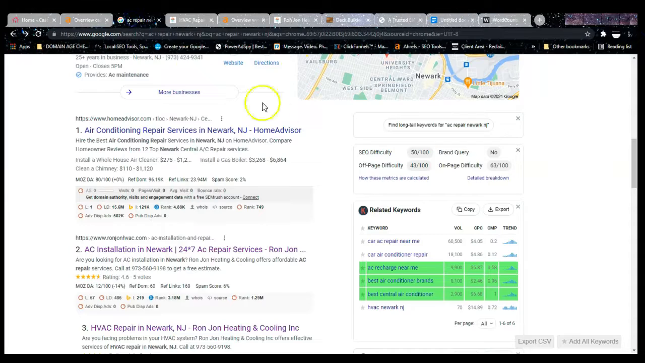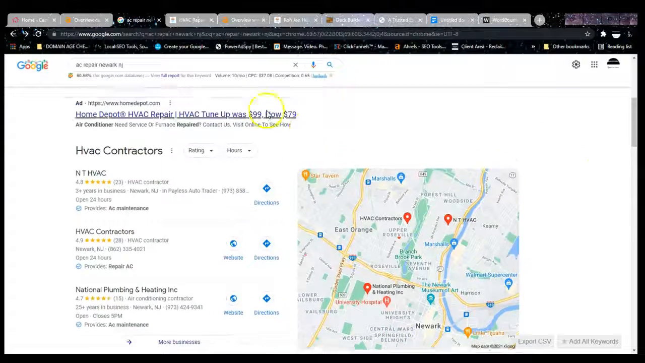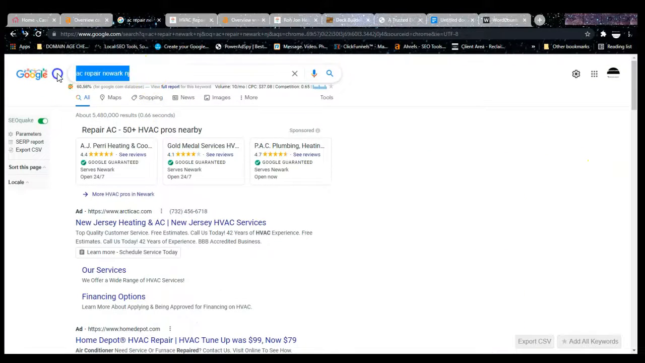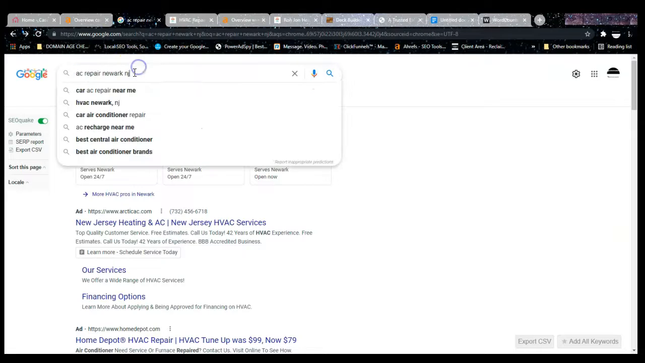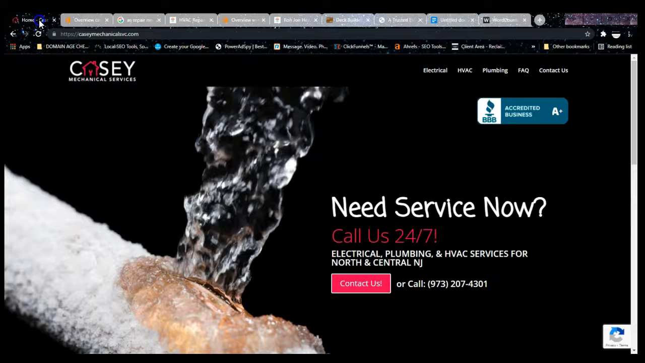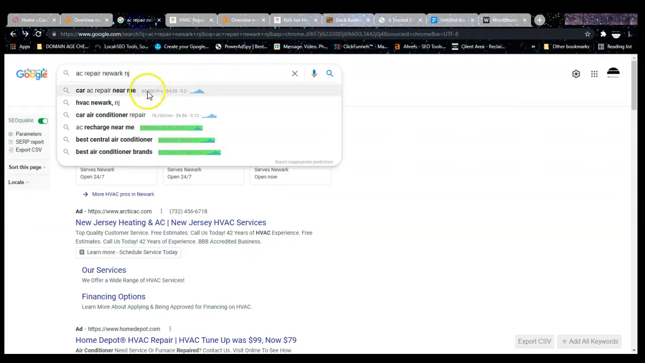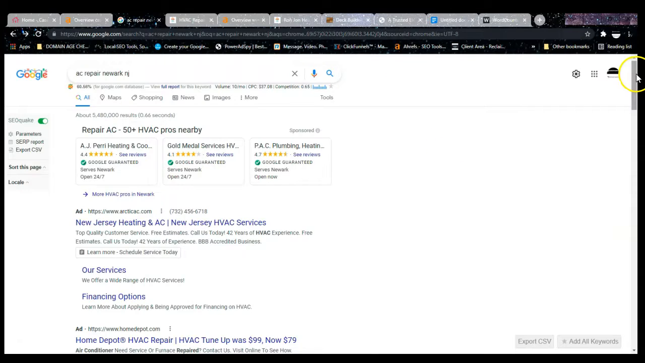So before we go into this software, an example of a keyword would be if we typed into Google, AC repair, Newark, New Jersey, right? Wouldn't someone be searching for a term like that if they were searching for services like yours? So they type in AC repair, Newark, New Jersey. If they don't know about your business, they're not typing Casey Mechanical Services. If they don't know about you, they don't know any business, they're just looking for a business in general, they're going to type in AC repair, Newark, New Jersey. Or something similar to that, right?